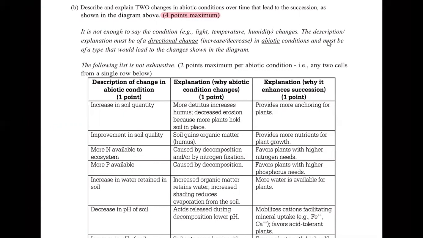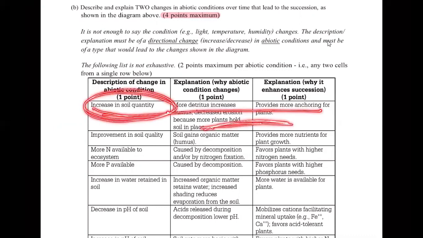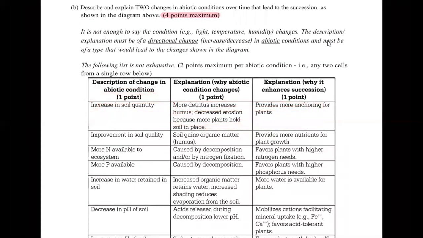So you get 2 points maximum per abiotic condition. In other words, in any single row across here, if you talk about this correctly and you explain it correctly, then this entire row is worth 2 points.